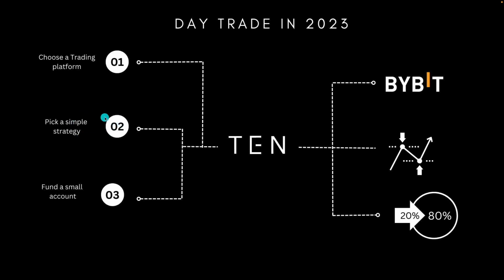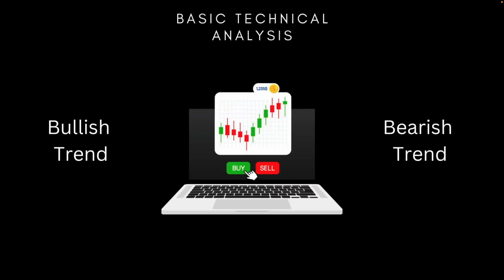Second of all, we're going to pick a simple strategy. Now, picking our strategy is going to be based on the way that we look at charts. And the very, very simple basic TA that we must understand when we're first getting into trading is a bullish trend and a bearish trend.